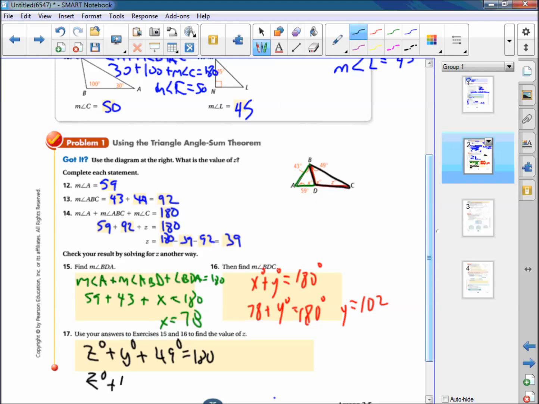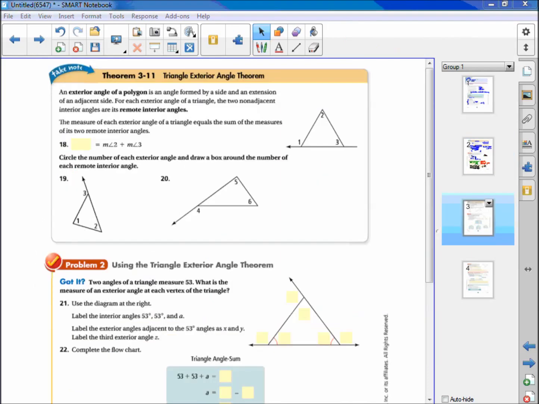So Z degrees plus 102 degrees plus 49 degrees equals 180 degrees. Okay. And then I can just subtract the 102 and the 49 from both sides, and I'm going to get the same answer as before. Z is 39 degrees.